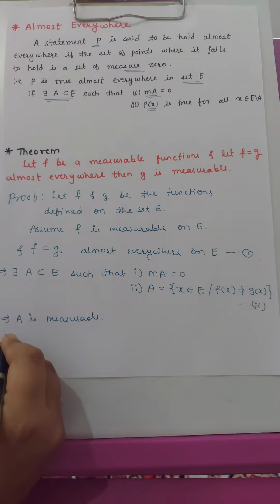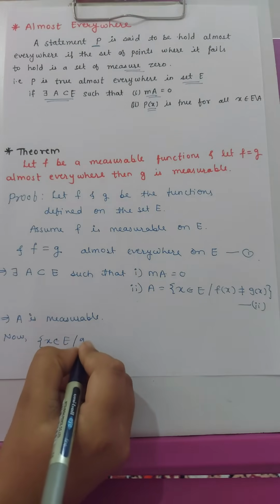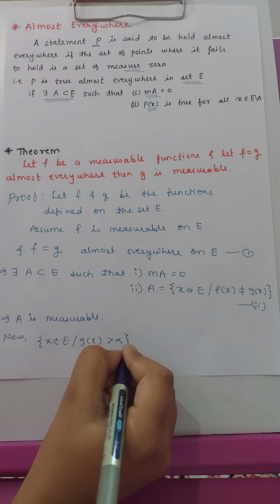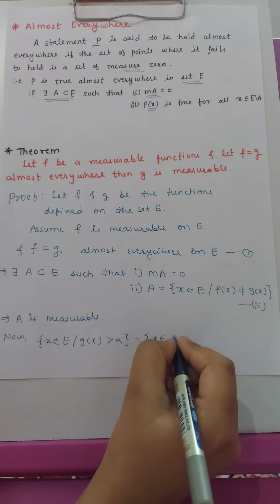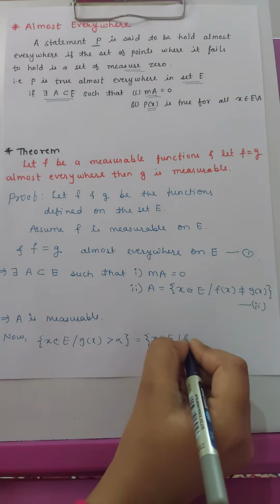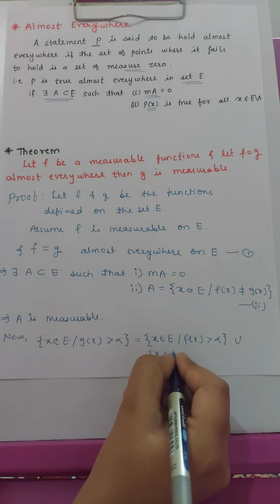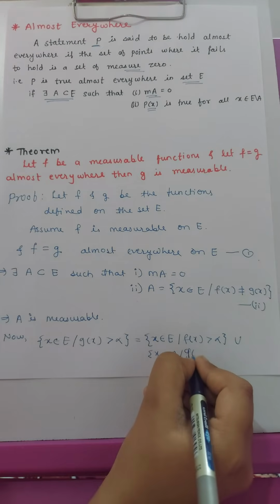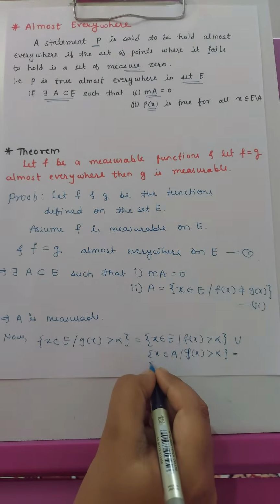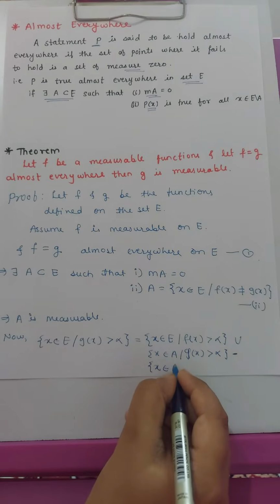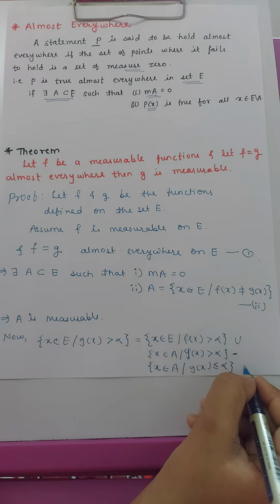Now the set of x which belongs to E such that g of x is greater than alpha can be written as the set of x such that x belongs to E and f of x greater than alpha, union the set of x which belongs to A and g of x greater than alpha, minus the set of x where x belongs to A and g of x is less than or equal to alpha. Let it be number 3.